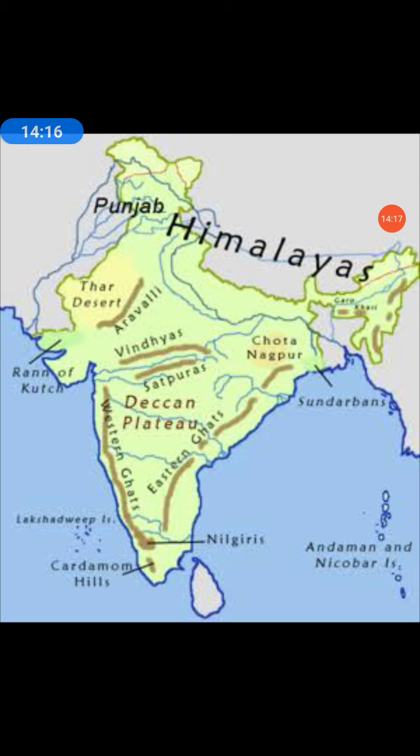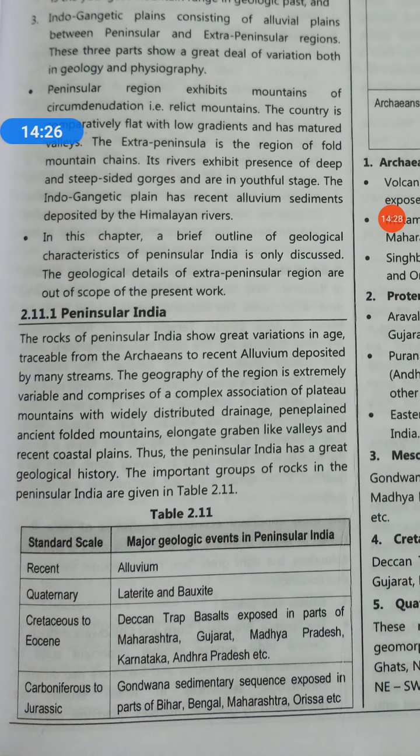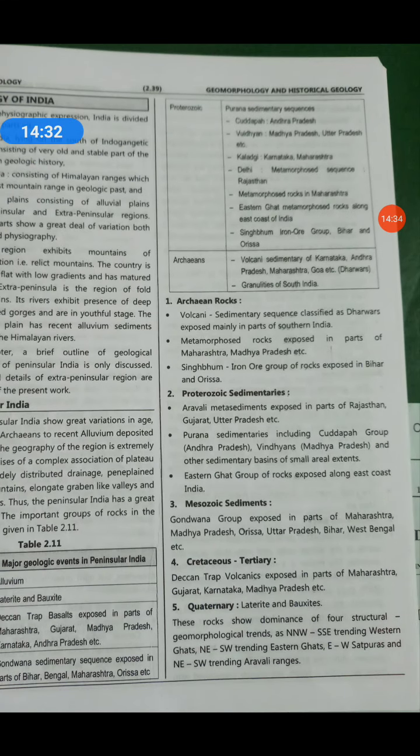So this is the first, geological history, physiographic division. In peninsular India, these are the standard scale and major geologic events. You can read it from here and take a snapshot.